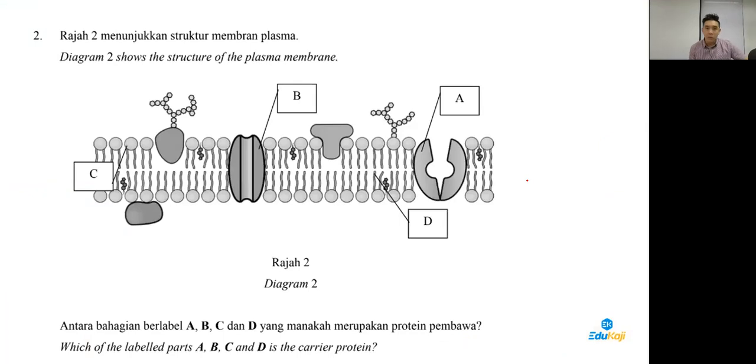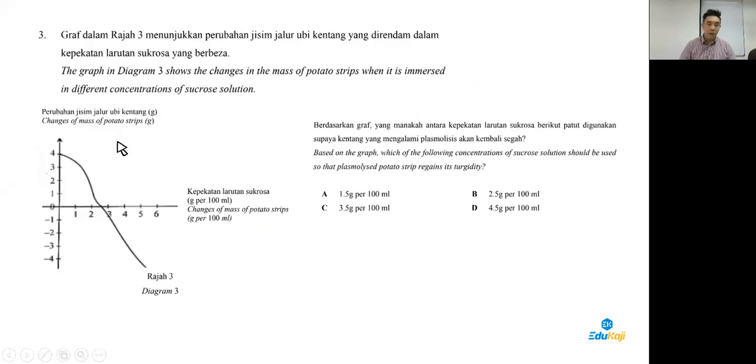Now, question 2 is from Form 4, Chapter 3, which is carrier protein. Guys, answer is A. So if you notice, there's another type of protein present. B is referring to channel protein, and C would be phospholipid. Now, question number 3 is still from Form 4, Chapter 3.